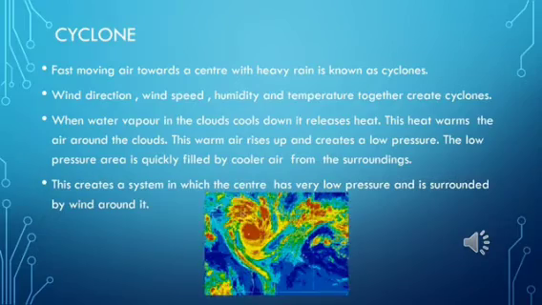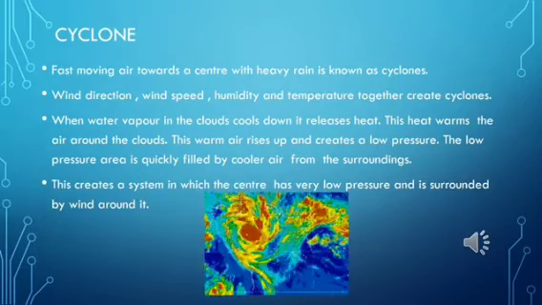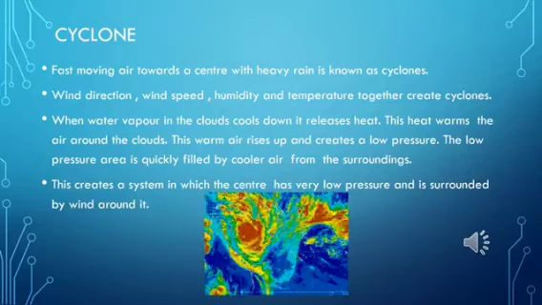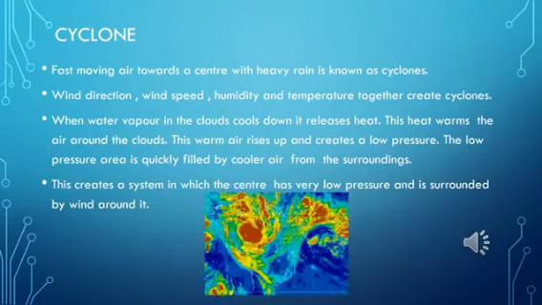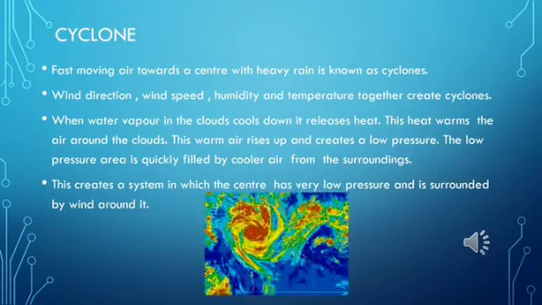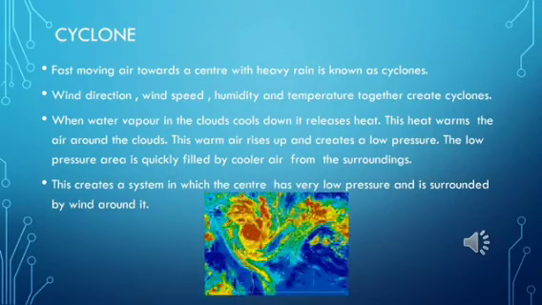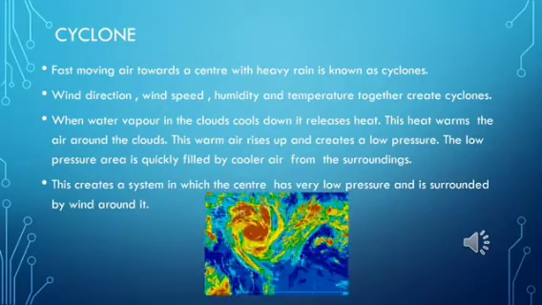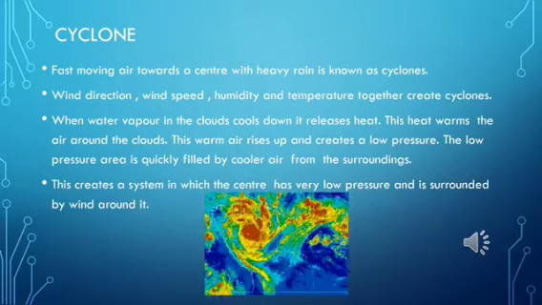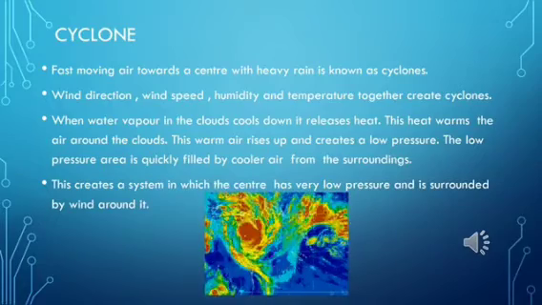The heat released to the atmosphere warms the air around. Are you understanding? The air tends to rise and it causes a drop in the pressure. Are you following? There is a drop in the pressure over here.